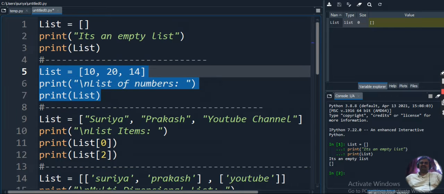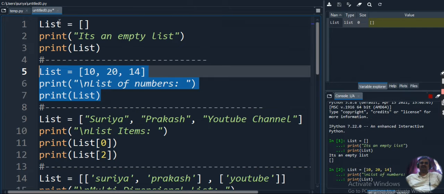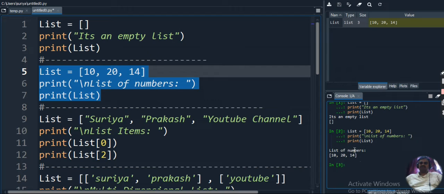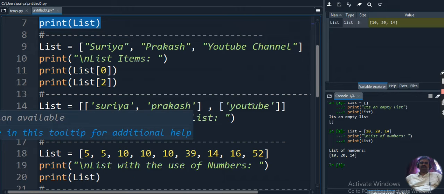Let's execute this code and see the output. When executing this code, you can see the list is updated, the size of the list is 3 and the values are 10, 20 and 14. And you can see the output here. What we are getting is the list of numbers. It's displaying the values stored in the list, that is 10, 20 and 14, as output. Okay, so now let's move on to the third one.